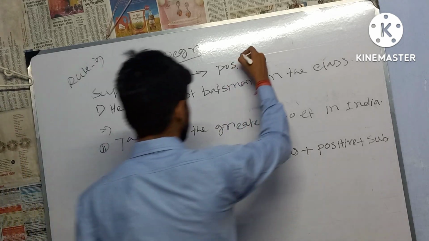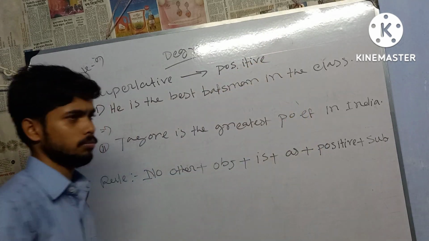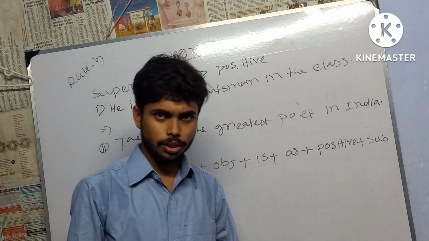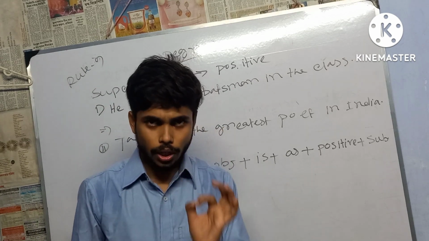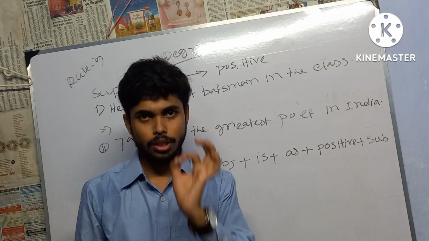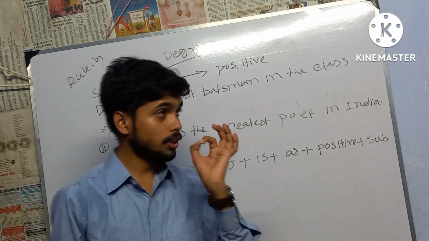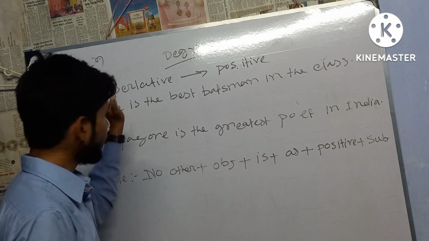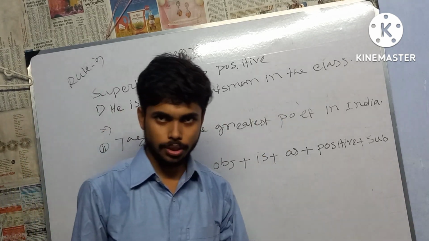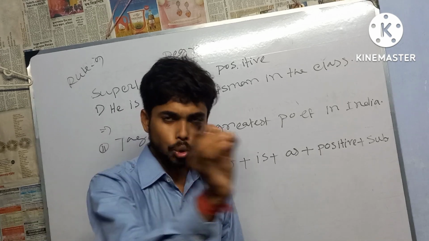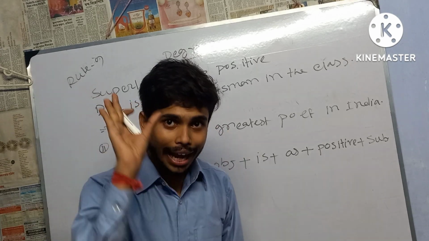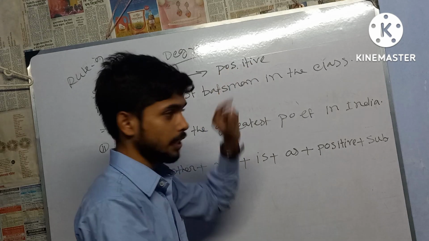How? We'll have to change it to the positive degree. Very easiest technique. If you find the superlative degree in the affirmative sentence, to change it to a negative sentence, we'll have to translate into the positive degree.